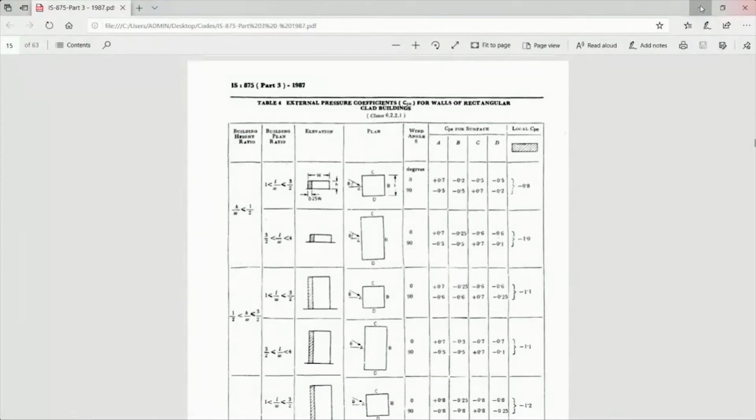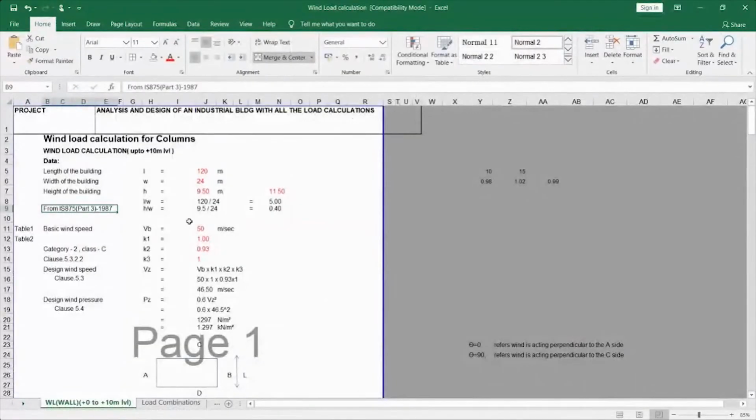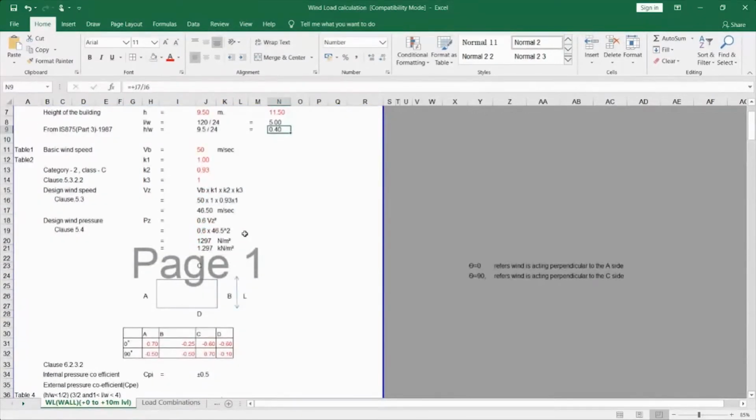So if you see in my sheet, here I have calculated the L by W and H by W values. L by W is length by width, and the value is 5. The H by W ratio is 9.5 by 24, which is 0.4. Now the location which I have selected for my building is Chennai, so it is 50 meters per second.